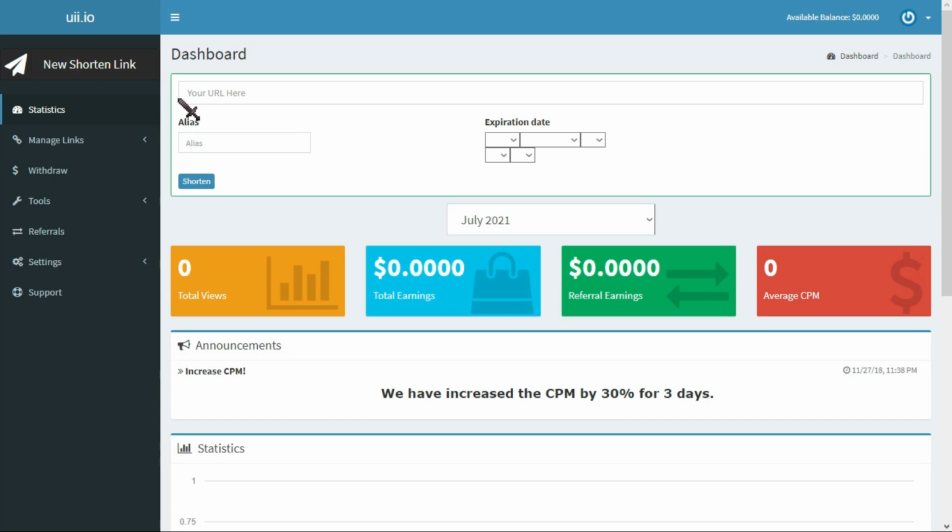So when you click on that, this will show up on your dashboard. You'll then have to paste the link right here on this bar and then click on shorten. And if you want to customize your link, you can put your code here under alias and then click on shorten.